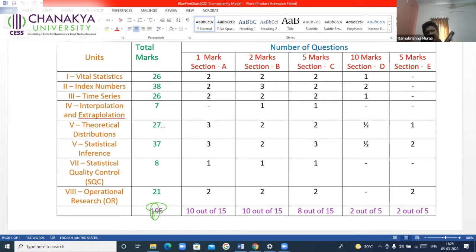So by ignoring a few difficult chapters also, it is possible to score 99 out of 100. Or if you concentrate on theoretical distributions and ignore statistical inference, still you can score 100 on 100. That is the way you will have to prepare for your examinations. That is the way we understand the blueprint, based on which the question paper is prepared.